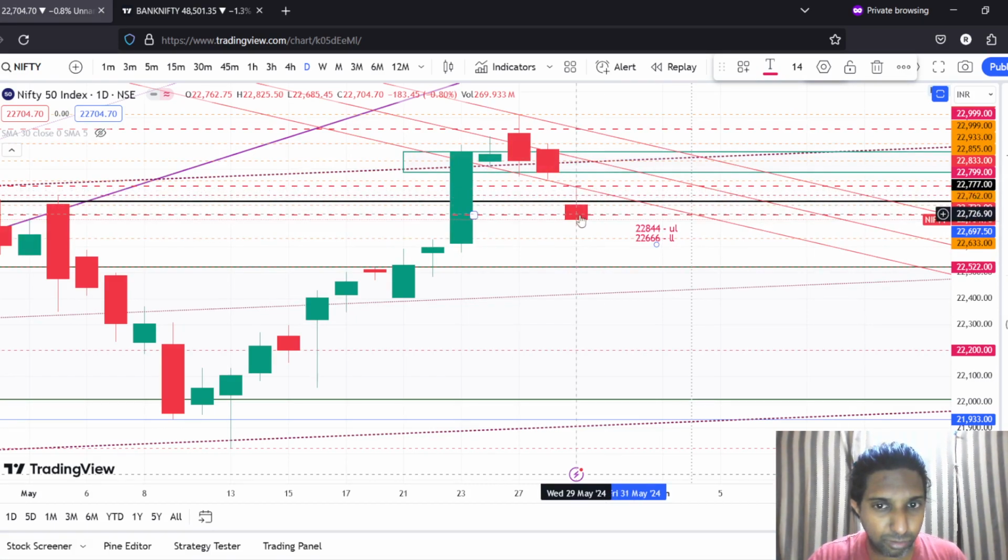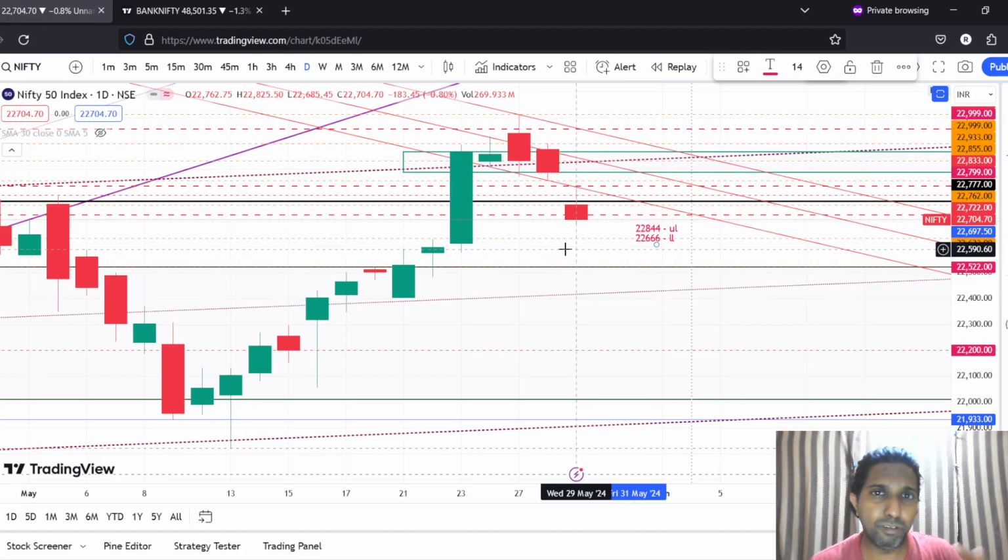And from there again there was a sell-off, and later on, as you can see here, the price went further below and it also crossed the level of 22,722, which was again a very important level. Now the sentiment is totally negative.